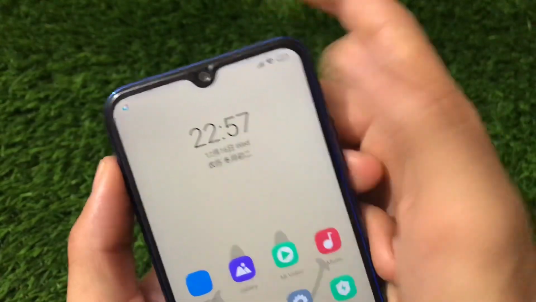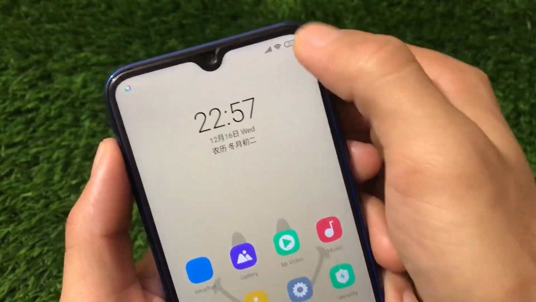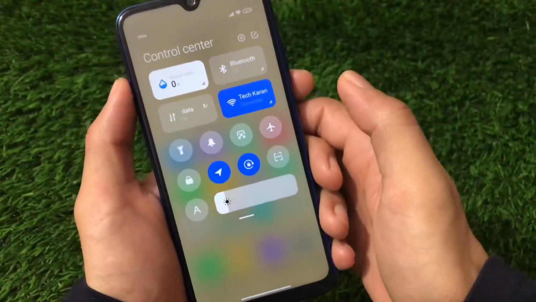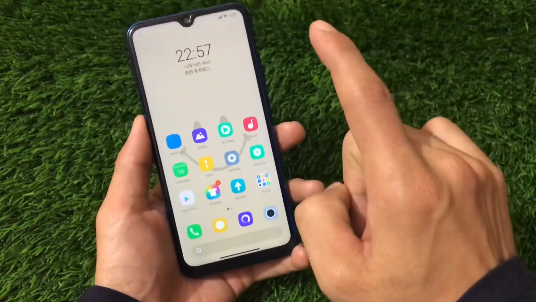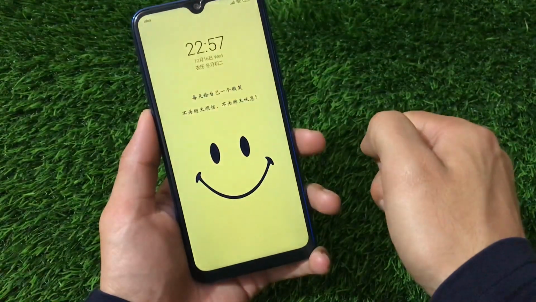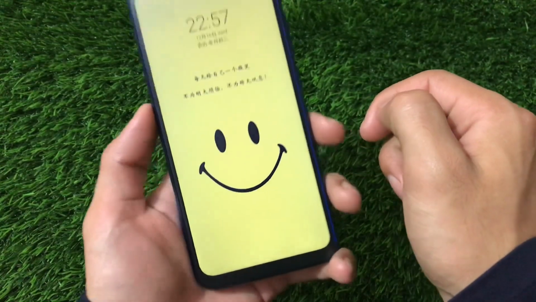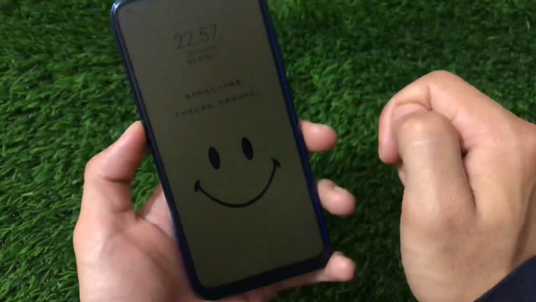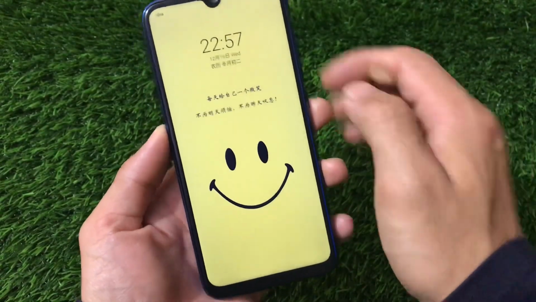Talking about status bar icons, nothing is changed here. You'll see some Chinese letters here because these are inspired from the Chinese theme store. Going to the control center, not much customization here. Also, the best thing about this theme is the wallpaper and also the lock screen wallpaper. The lock screen wallpaper is even better than the normal home screen wallpaper. You can see the smiley again here. It reminds you to smile every day, and this is really nice.